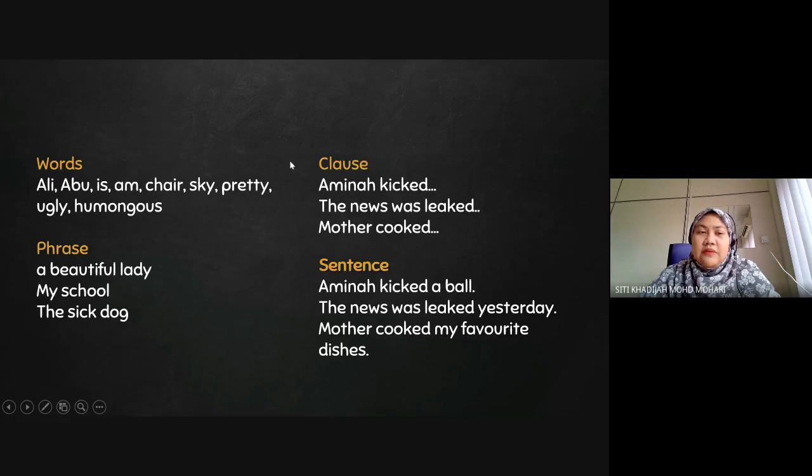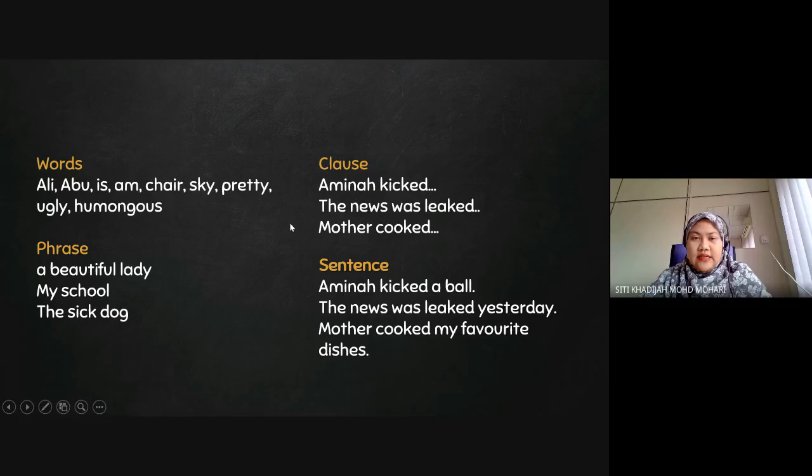And then you could combine phrases together with a clause, and it is going to make up a full sentence. For example, Amina kicked something. Kicked what? Amina kicked a ball. So your clause, if you put an object over here, is going to become a full, proper sentence. The news was leaked yesterday. So you put an adverb over here, yesterday. Mother cooked something. Mother cooked my favorite dishes.